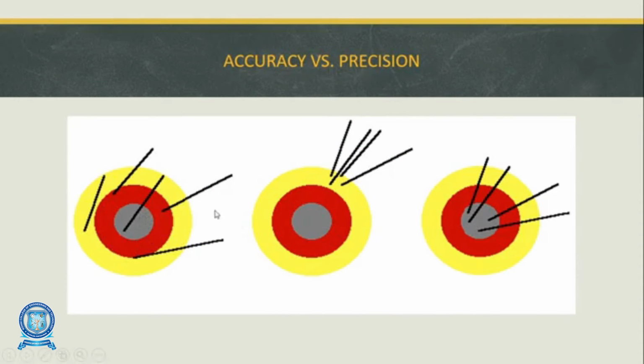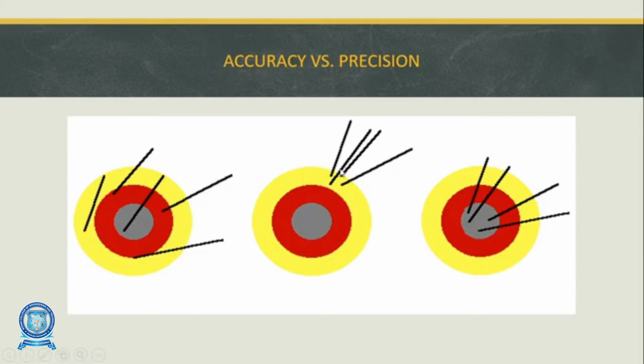here all the arrows are here, but the values are not closer to one another, and only one arrow achieves the target, so we do not call it an accurate value or a precise value because no one is closer here.